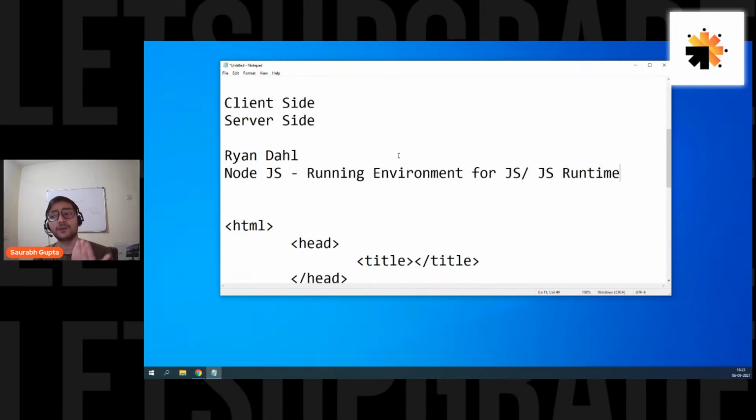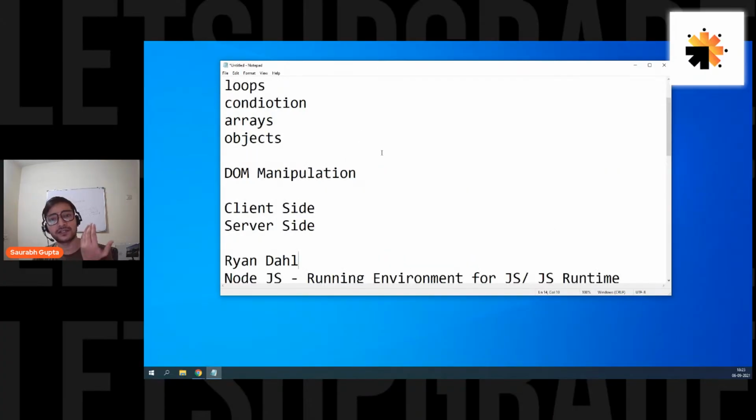Till 2009, it was only a client-side language. It only used to work with the front end in the browser. It was only working with HTML and CSS. But now JavaScript is much more. It's outside the browser, and you can simply use it anywhere for anything. Now JavaScript is used for machine learning, JavaScript is used in robotics, and JavaScript is used for server-side programming. JavaScript is everywhere. So one language doing a lot of things.